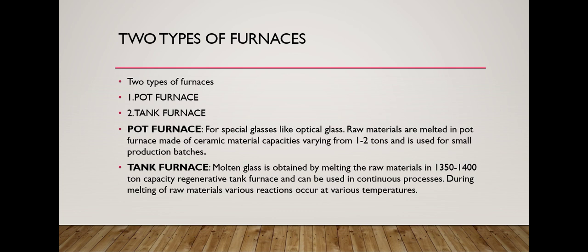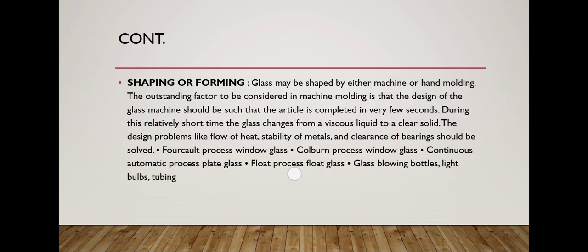And the tank furnace is used to prepare molten glass. Molten glass is obtained by melting raw material in a 1500 to 1400 ton capacity regenerative tank furnace, and it can be used in a continuous process. During melting of raw material, various reactions occur at various temperatures. A lot of reactions occur in furnaces.